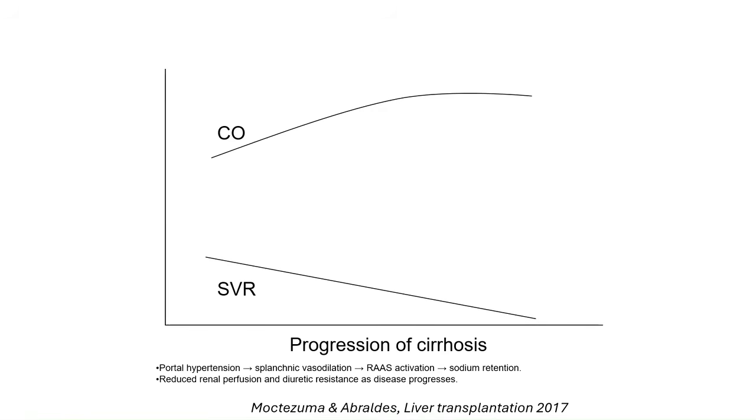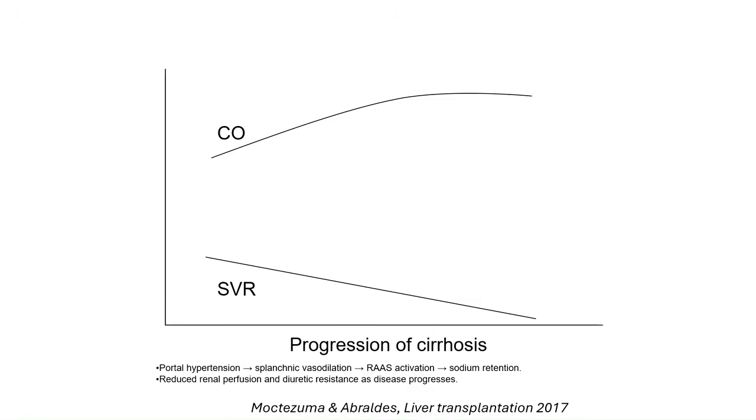Let's take a step back to understand the physiological cascade that defines the endpoint of medical management in refractory ascites. This diagram, adapted from Piano and Abraldes in Liver Transplantation in 2017, elegantly captures the progression of cirrhosis and its impact on systemic hemodynamics.